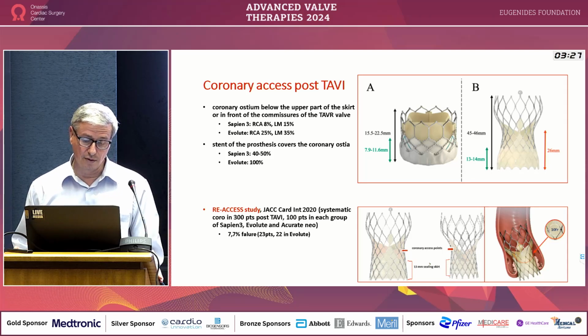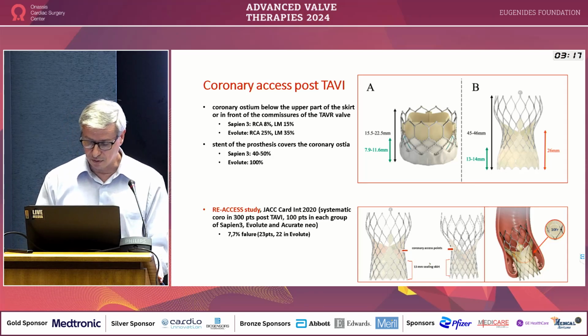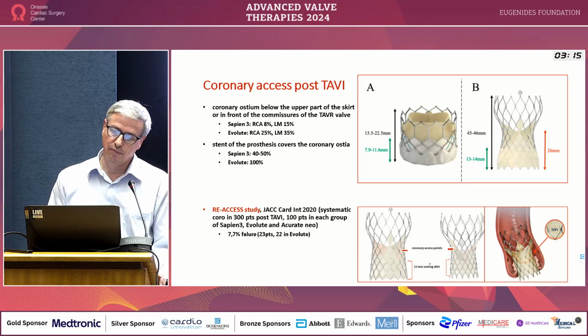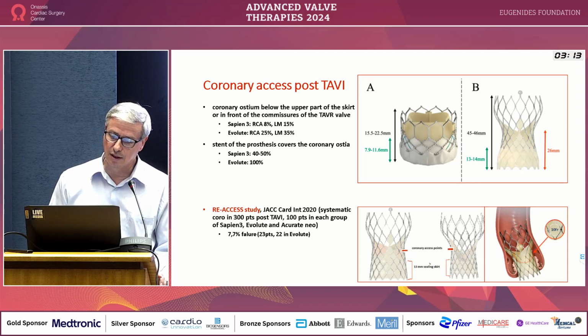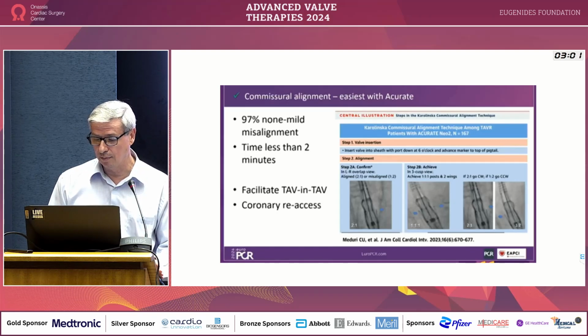We have severe coronary artery disease, so we have to take care of it some time later on. So we have to put in a valve which has the best possibility for access to the coronaries. And actually the best valve for that is the Sapien valve compared to the others. If we put a self-expandable valve, we have to have a commissural alignment for future coronary access.